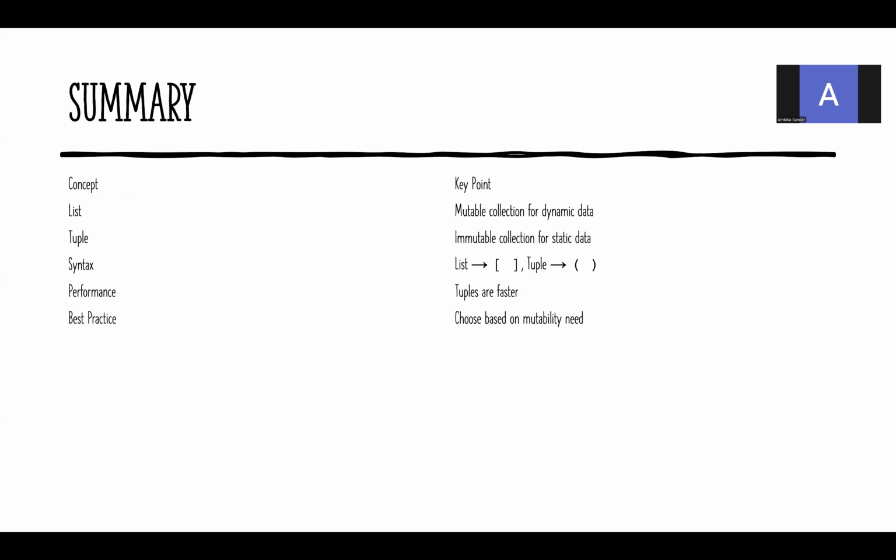So now, a list is a mutable collection for dynamic data. Tuple is an immutable collection. You cannot change it. It is for static data. Syntax: list is square bracket, tuple is parentheses. Performance: tuples are faster when compared to the list. Best practice, choose based on the mutability need. So whenever you want to change the data, please go for the list. Whenever you don't want to change the data, go for the tuple.